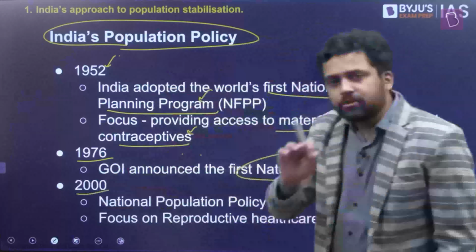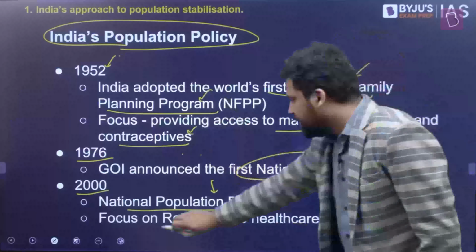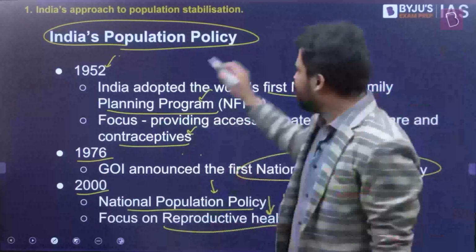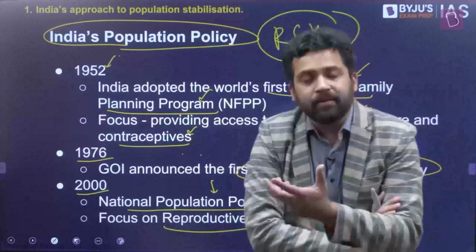And you observe that the 2000 National Population Policy has many of these things. It has policy solutions to some of these root causes. It focused on what was called reproductive and sexual health. Now, what is this reproductive and sexual health? It is referred to as RSH. So the idea here is people should have freedom. People should have liberty. They should be able to exercise their choice.